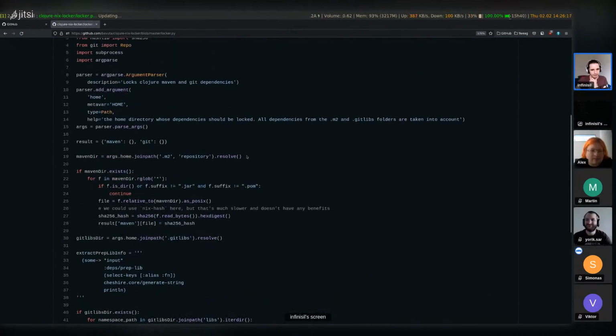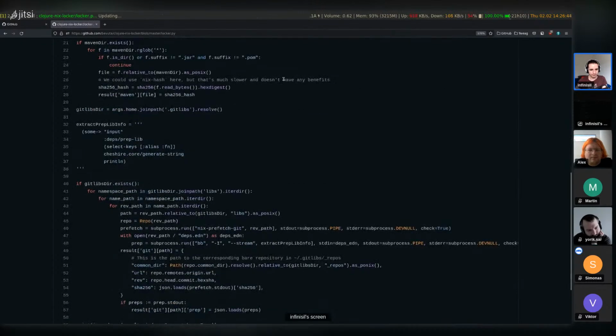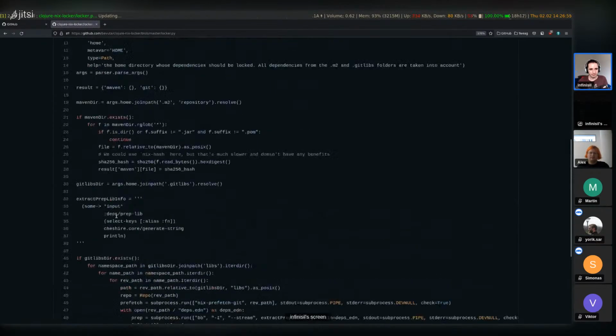It's a very simple Python script that goes through the home directory's .m2 repository directory, and this is where Clojure and Java as well put all of their fetched dependencies. From this, I can very easily create a log file by just reading all of the files, hashing them, and writing that to a JSON file. So that's what this code does. It's just like 60 lines of code here. It generates almost a Nix call.